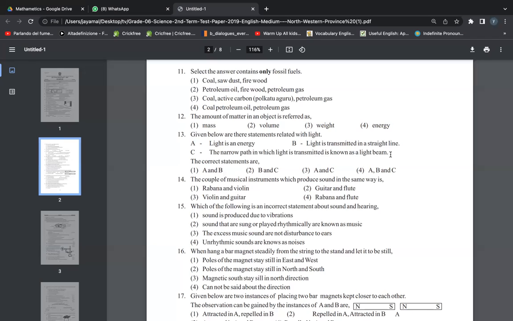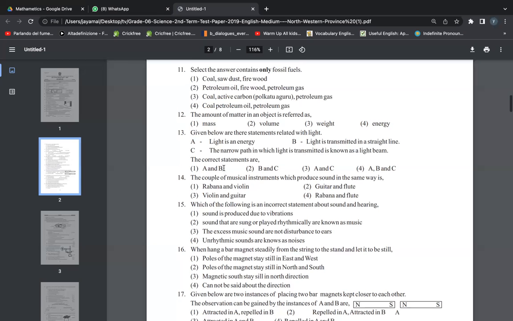When we have a collection of rays, a light beam is formed. So what is the narrow path? We call that a ray. When many rays come together, a light beam is formed. So what are the correct statements? A and B, isn't it? Yes.